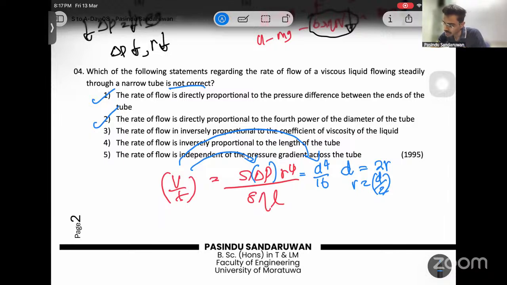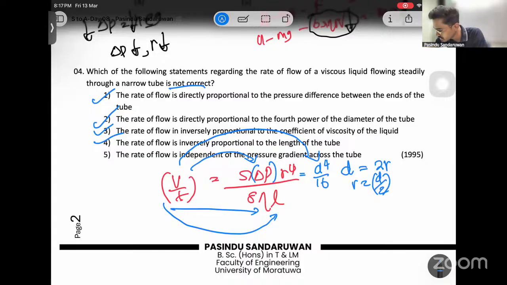The rate of flow is inversely proportional to the coefficient of viscosity. It's correct, since the coefficient of viscosity is in the denominator. The rate of flow is inversely proportional to the length of the tube. Because L is in the denominator, that is correct. Last one, the rate of flow is independent of the pressure gradient. What is pressure gradient?